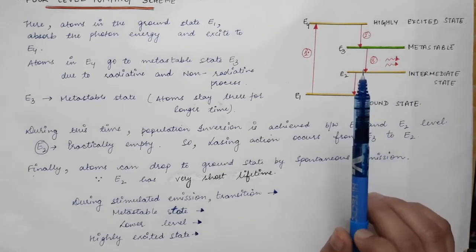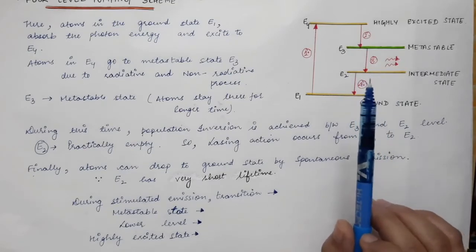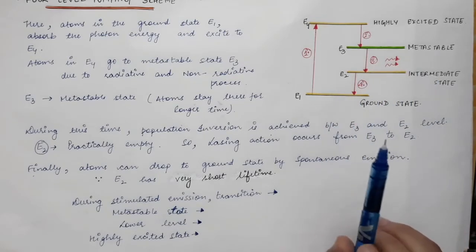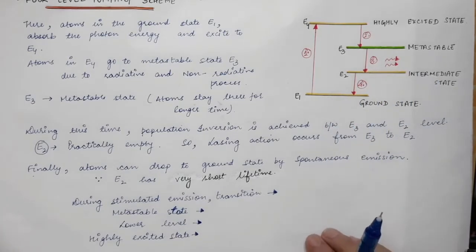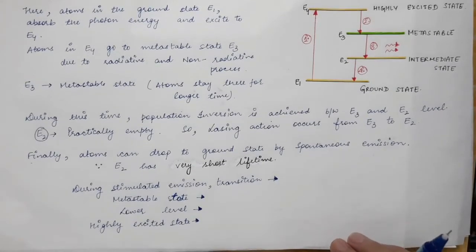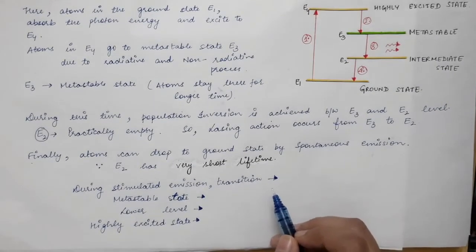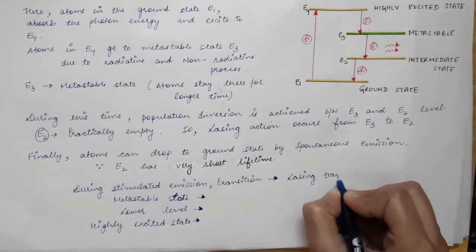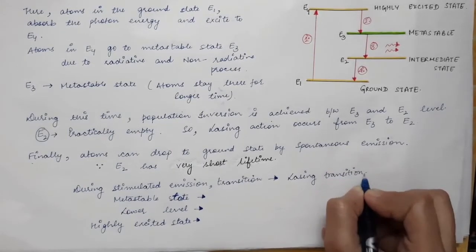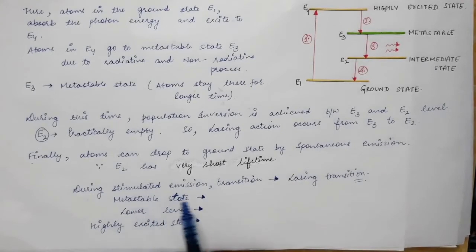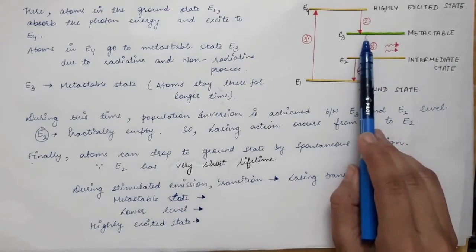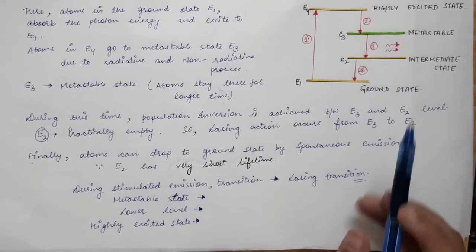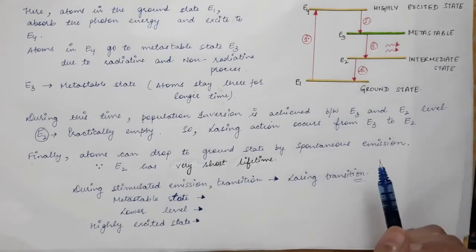Therefore, we say that 4-level lasers operate in continuous mode, whereas 3-level lasers operate in pulsed mode. Now, during stimulated emission, the transition between the two levels is called the lasing transition. So these are some of the common terms that we use. The transition which occurs during stimulated emission is called the lasing transition, because laser light is obtained during this transition.